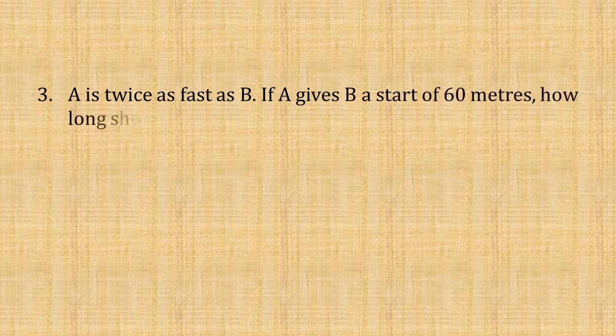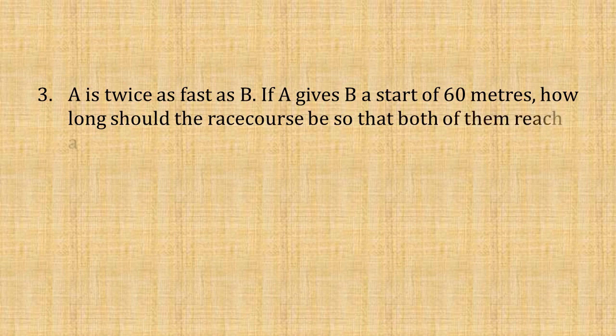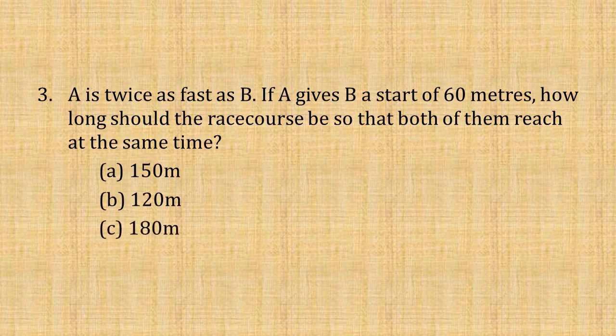Now moving on to the third question. A is twice as fast as B. If A gives B a start of 60 meters, how long should the race course be so that both of them reach at the same time? Option A 150 meter, option B 120 meter, option C 180 meter, option D 90 meter.